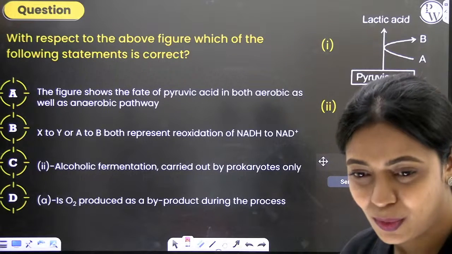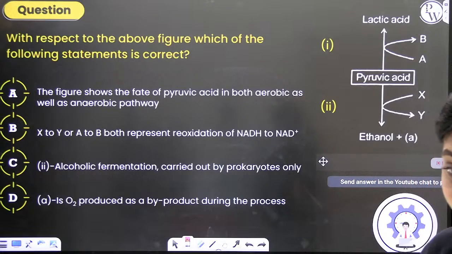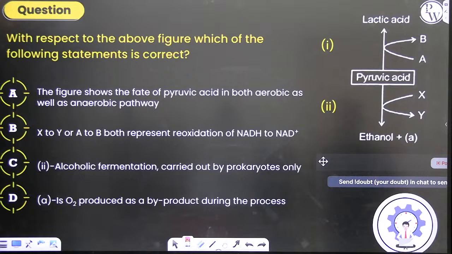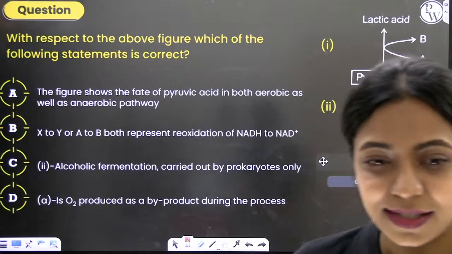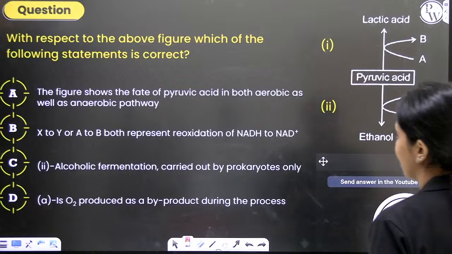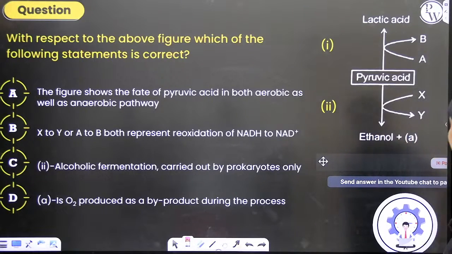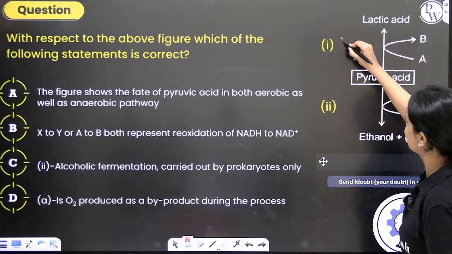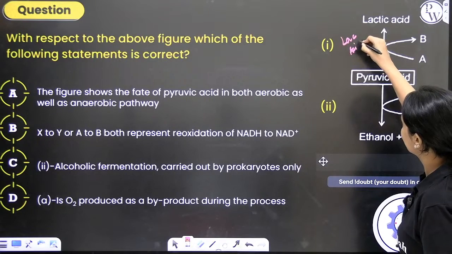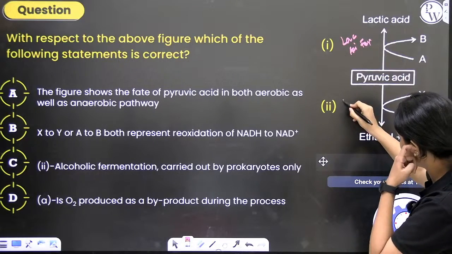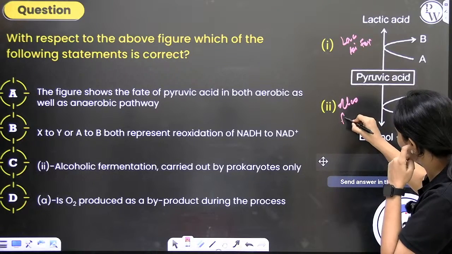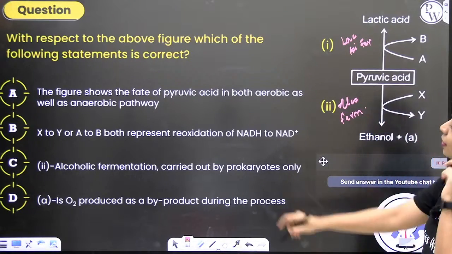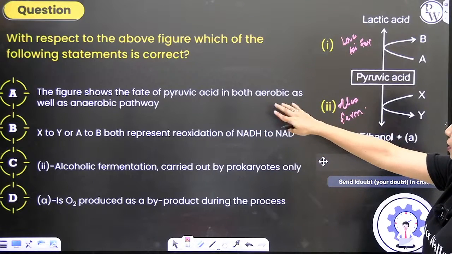Shwetank says A, everyone else says B, Sagar is saying C, Pushpendu also says C. Who said alcoholic fermentation is carried out only by prokaryotes? Yeast is a prokaryote or eukaryote? What is this trying to show? The first reaction is your lactic acid fermentation. This reaction is your alcoholic fermentation, right? What does the first option read?